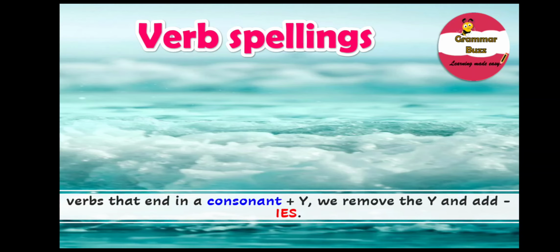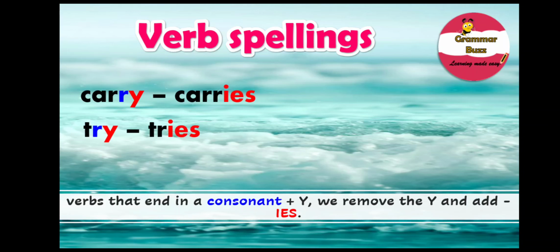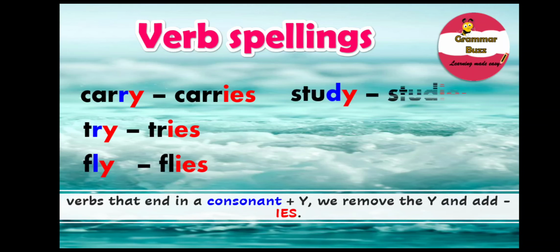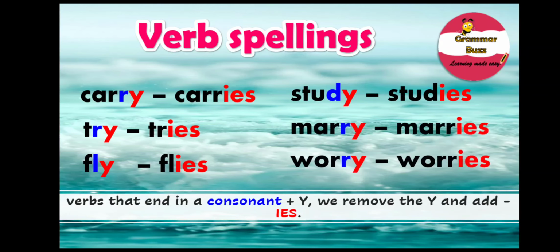You already know that consonants are letters of the alphabet apart from a vowel, that is A, E, I, O, U. So let's see a few examples, and they are carry, carries, try, tries, fly, flies, study, studies, marry, marries, worry, worries. Note, in all these verbs, the verb is in its base form and they end in a consonant